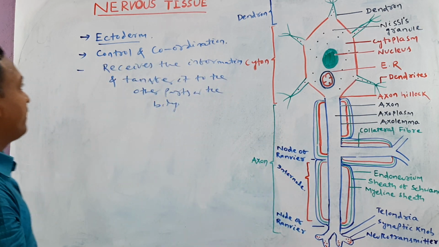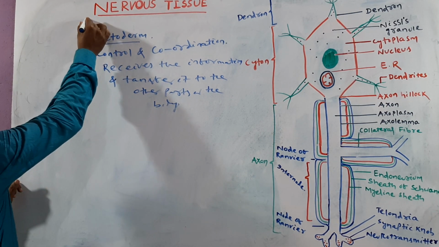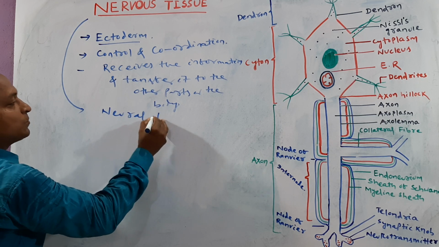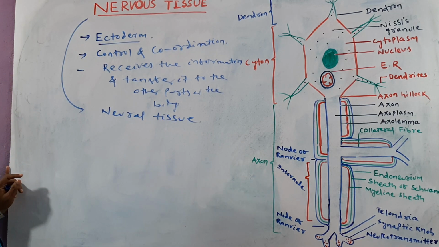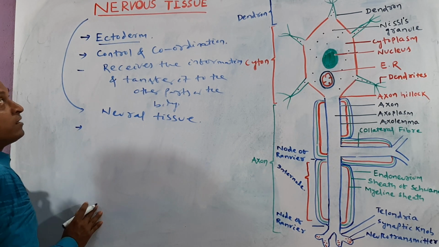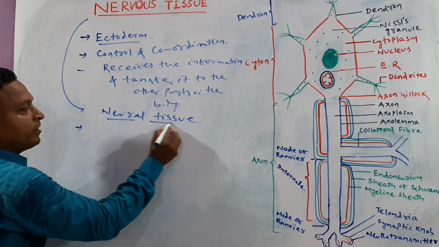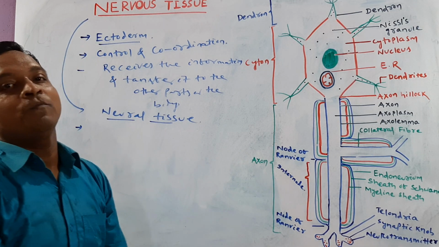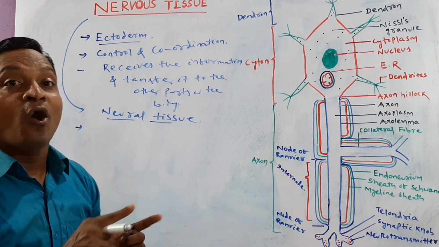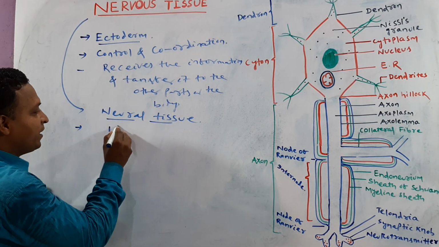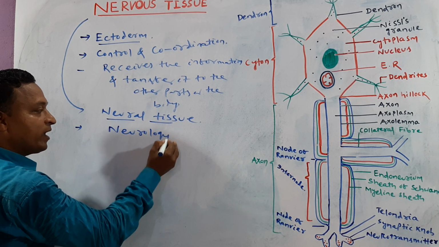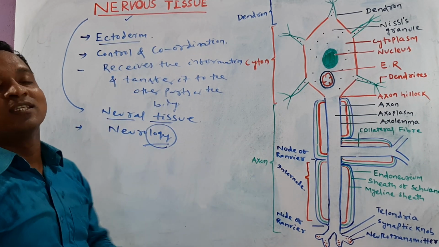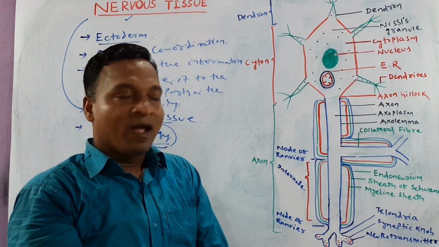The nervous tissue is otherwise called neural tissue. If we're talking about nervous tissue, neural tissue, or the nervous system, we call the study neurology. Neurology is the study of the nervous tissue or the nervous system. Clear?